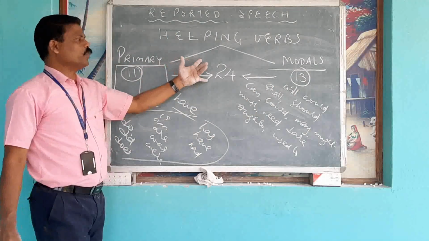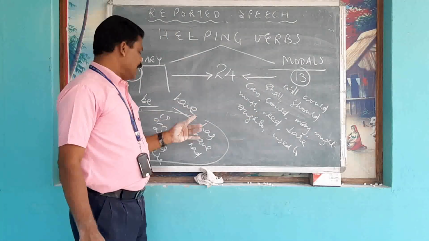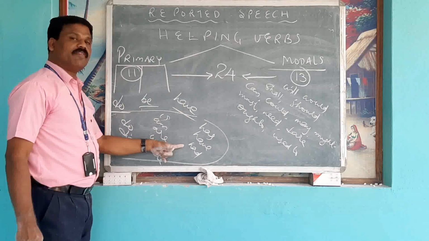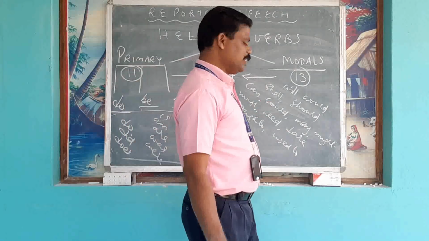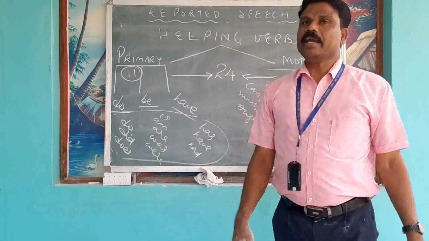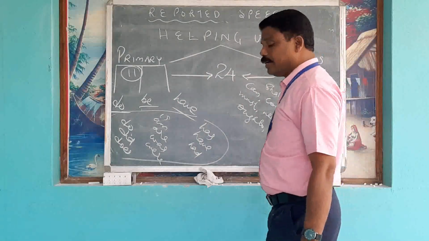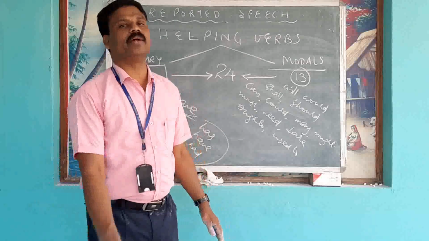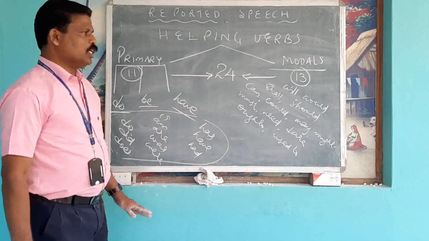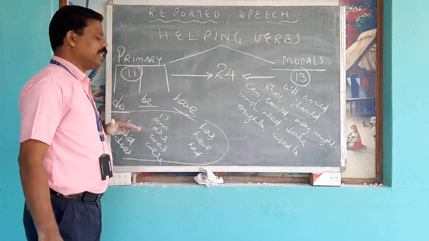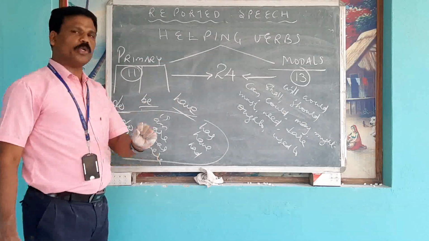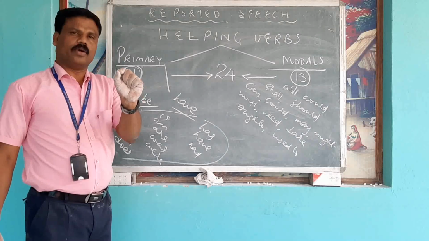Totally, there are 24 helping verbs. So, if the interrogation begins with any one of these auxiliary verbs, you have to use if or whether.